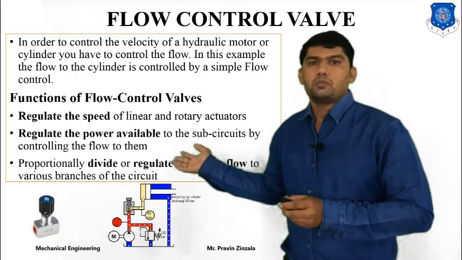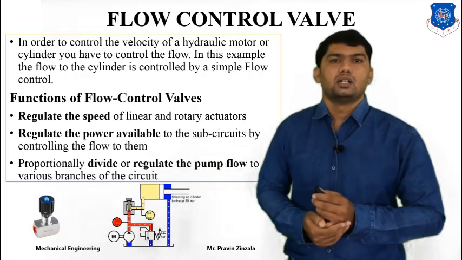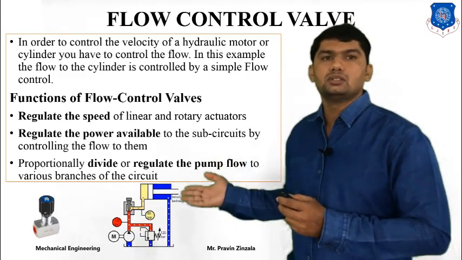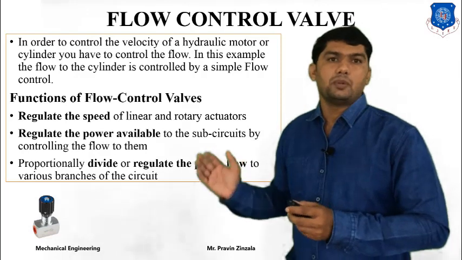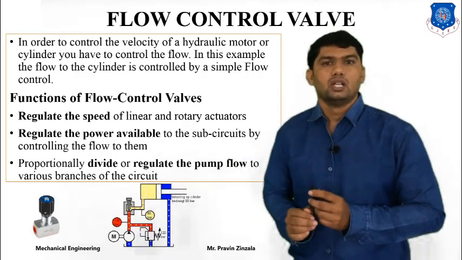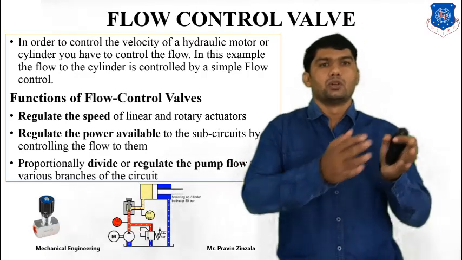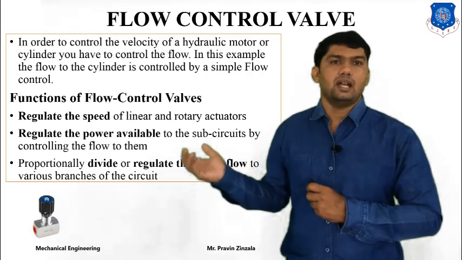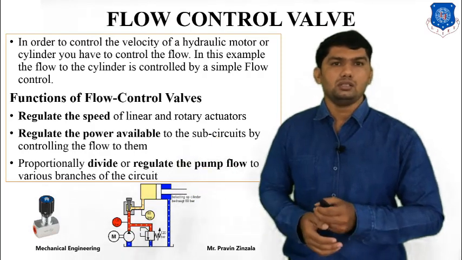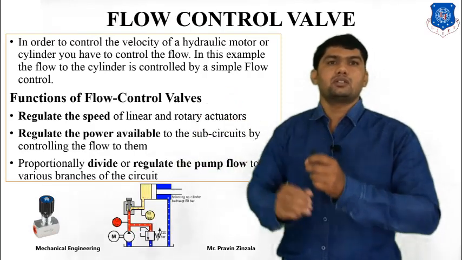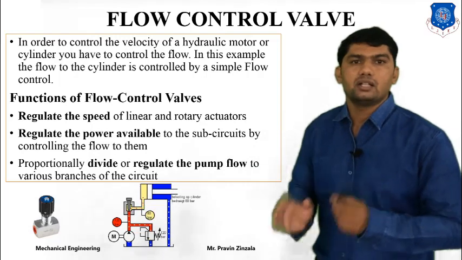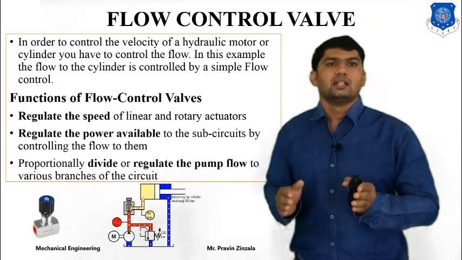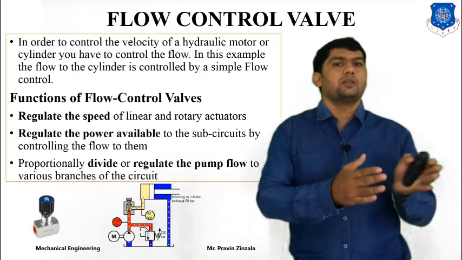Third, it proportionally divides or regulates the pump flow to the various branches of the circuit. So the third function of a flow control valve is to supply the particular fluid to the particular component, and this is its main advantage compared to other valves. So the main functions of a flow control valve are to regulate the speed, regulate the power available to the different components, and supply the different components with different fluid.